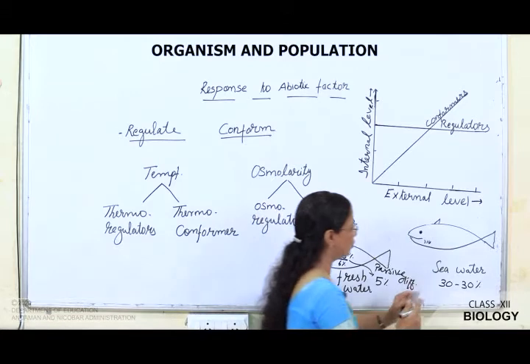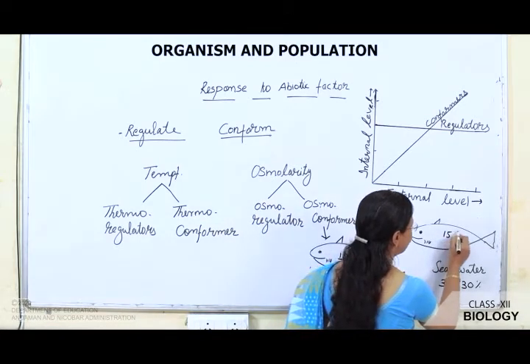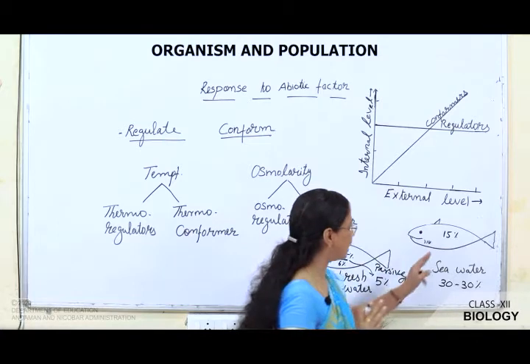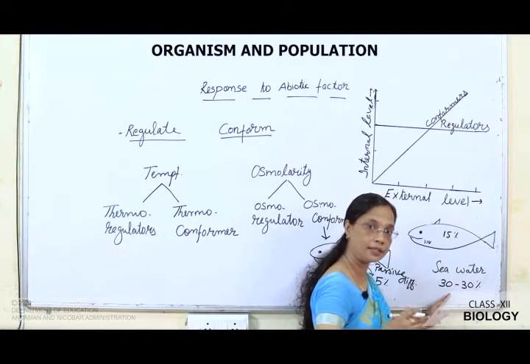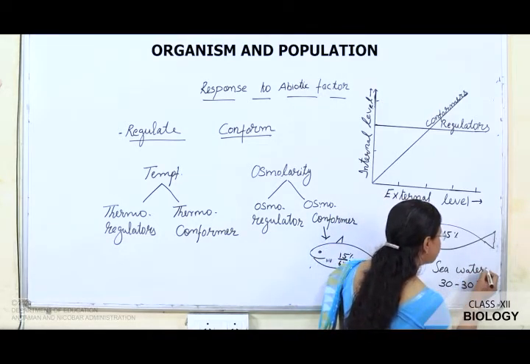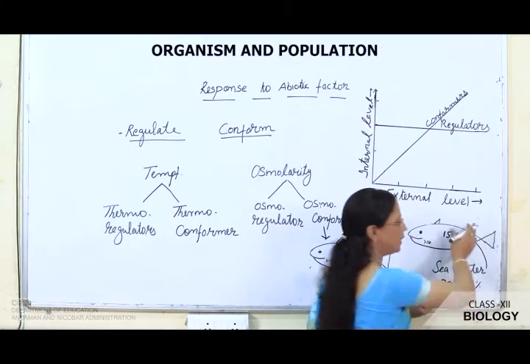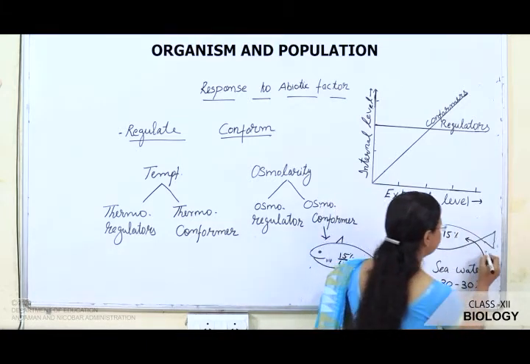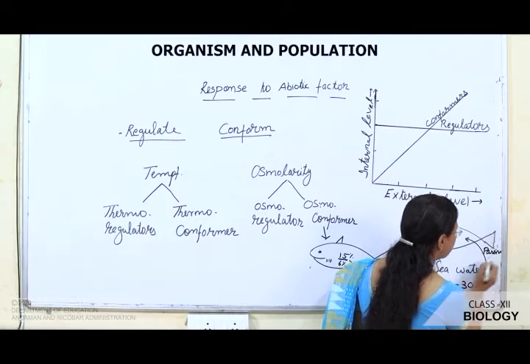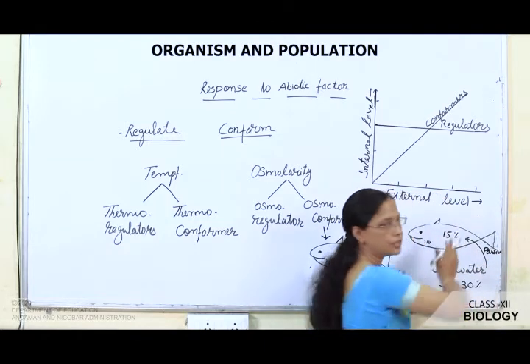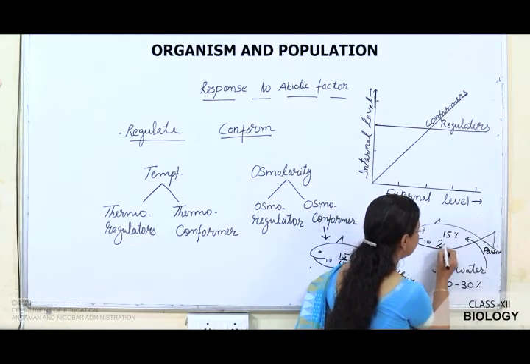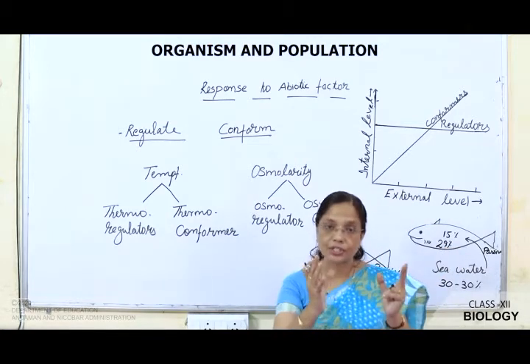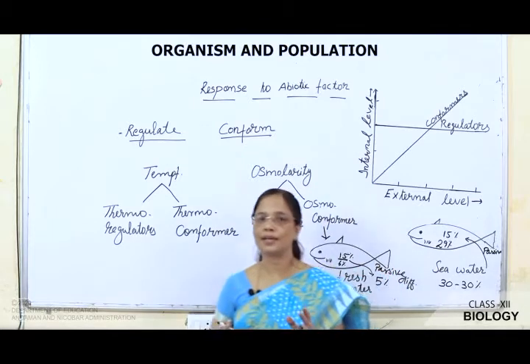But in the case of sea water, suppose the same fish has, take an example, 15% ionic concentration. So, what happens here, the concentration of ions outside is more. So, passive diffusion, intake of ions takes place. So, passively these ions diffuse inside the fish and they bring the ion concentration near about 29%. So, in this way they conform, they adjust with the surrounding, but it is not so in the case of regulators.